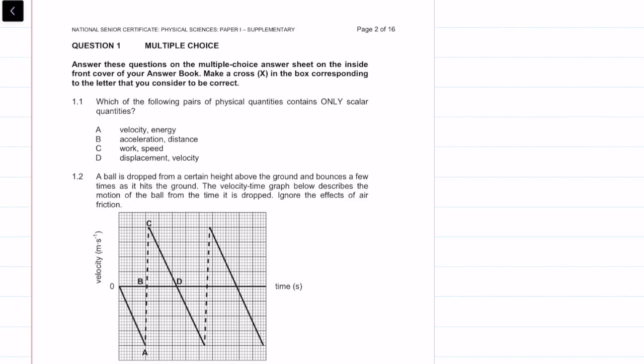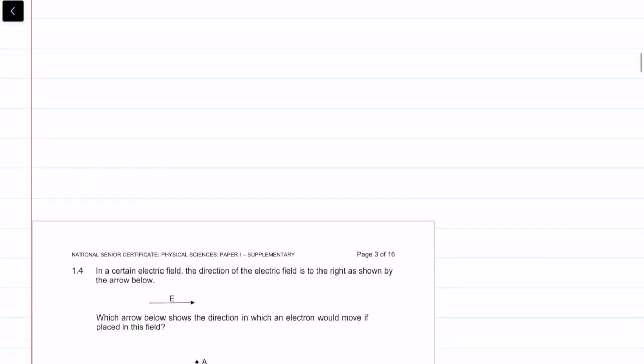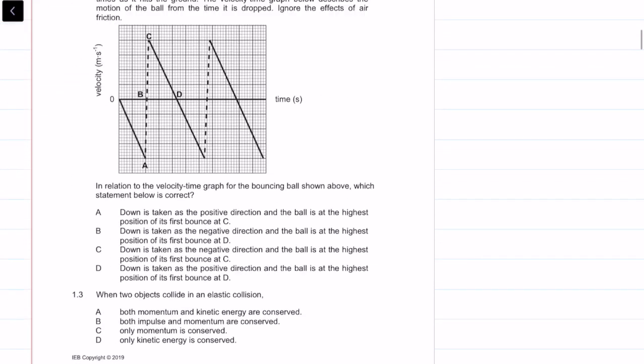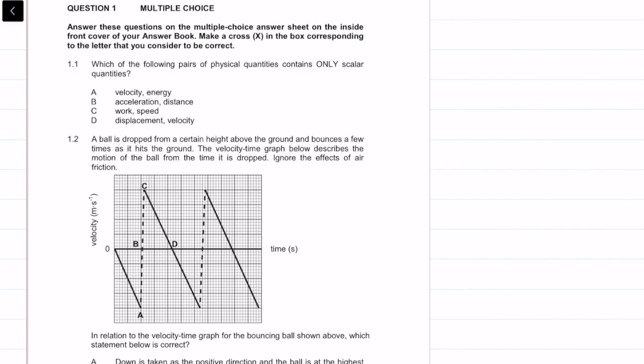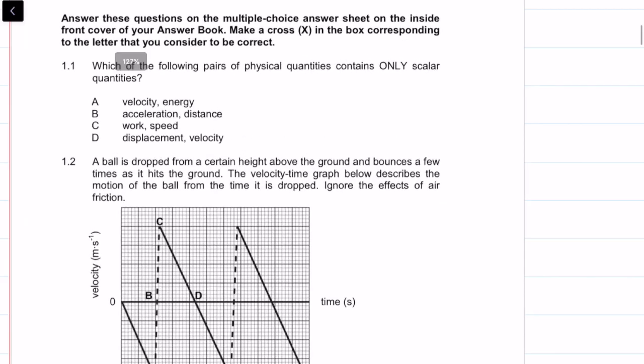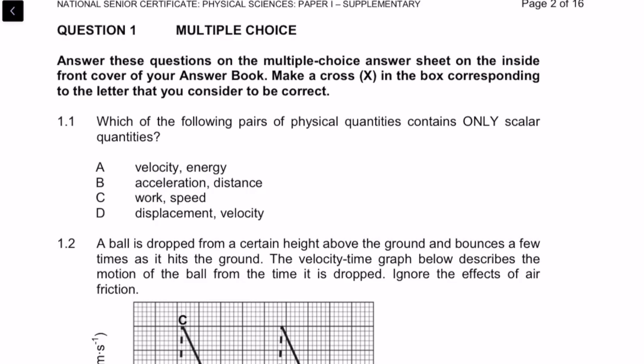So for today's video I will be doing the MCQ section. There's 10 questions. What I always recommend is that you do the MCQ last, because the MCQ is designed to make you think a little bit, and it's much easier once you've actually done the basics throughout the exam to see if they're trying to trick you or mislead you in some way. But for this video, we're going to start off at the MCQ, so let's get into it.